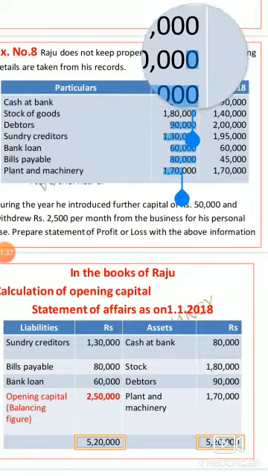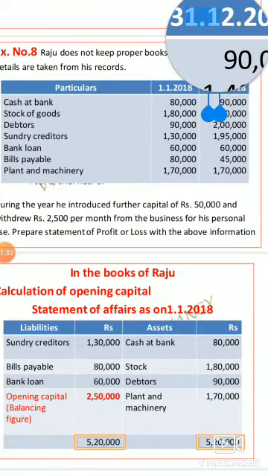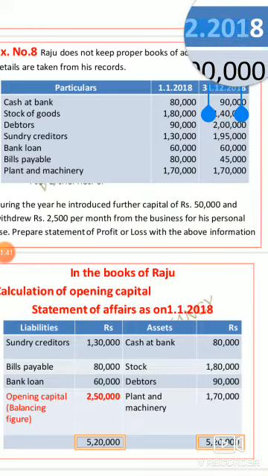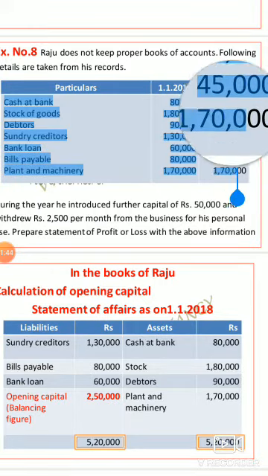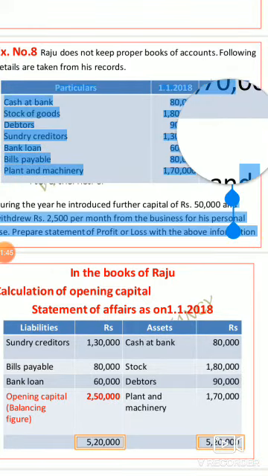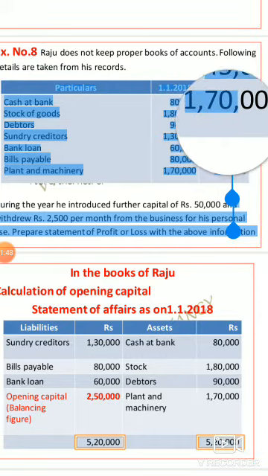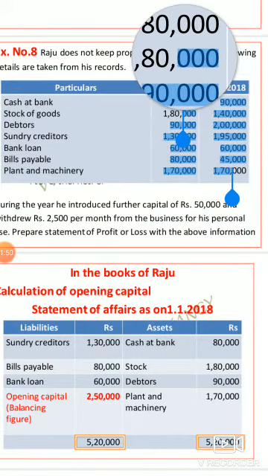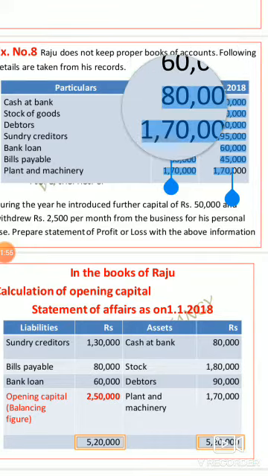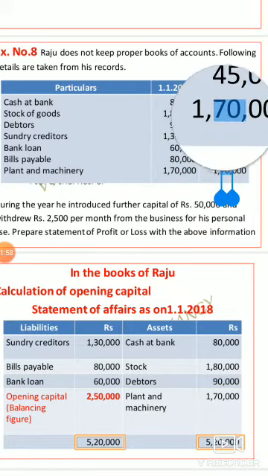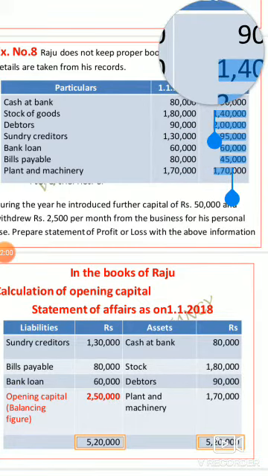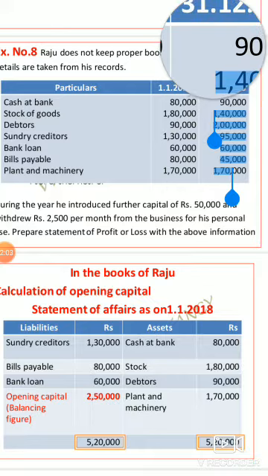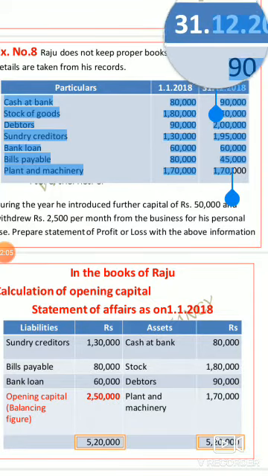Then 31st December 2018 denotes the closing information. So in your question, two things are given: opening information and closing information. By using this opening and closing information, we are going to find out the capital.